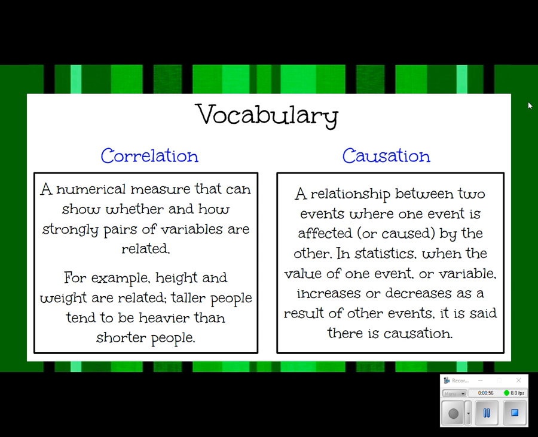Causation is a relationship between two events where one event is affected or caused by the other. In statistics, we look at the value of one event or variable as it increases or decreases as a result of the other event, and that's when we say that there is a causation there.